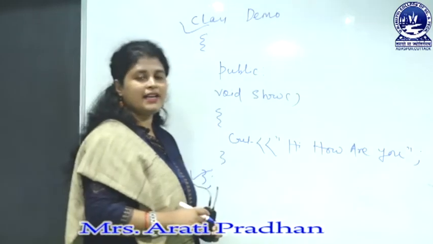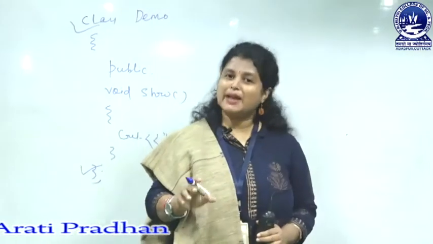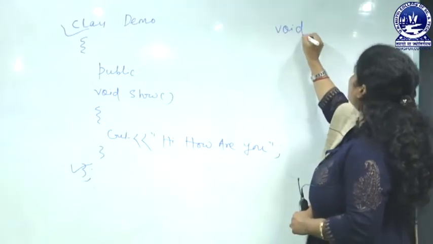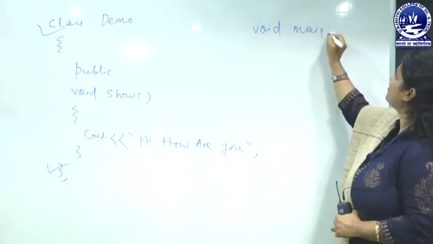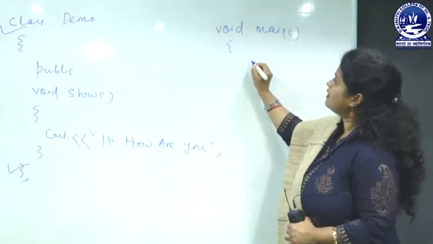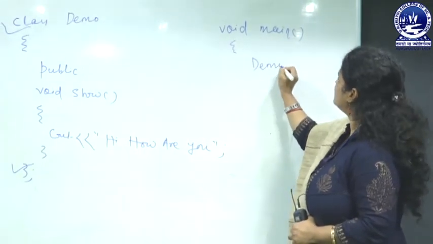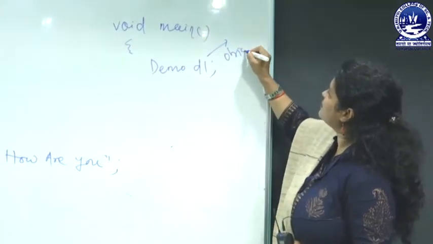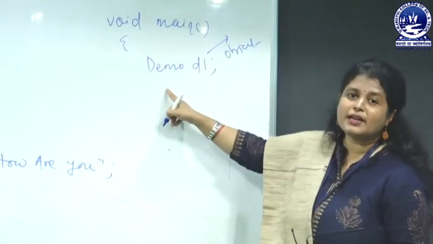But now we will use the class using a main method or main function. Now I am writing the main here: void main, then demo d1. Here d1 is the object. It is just like the variable naming rule.